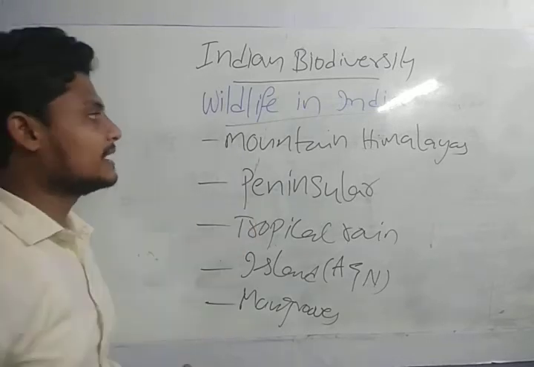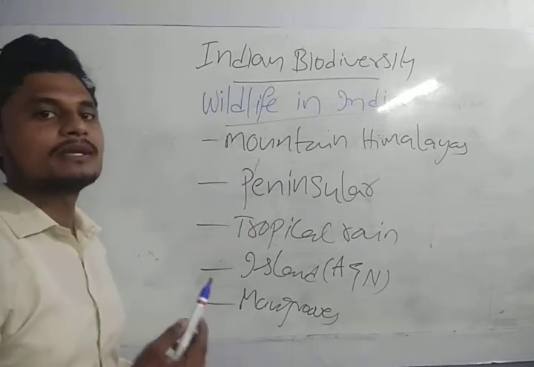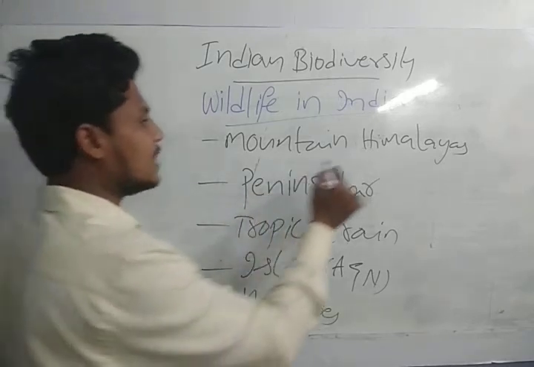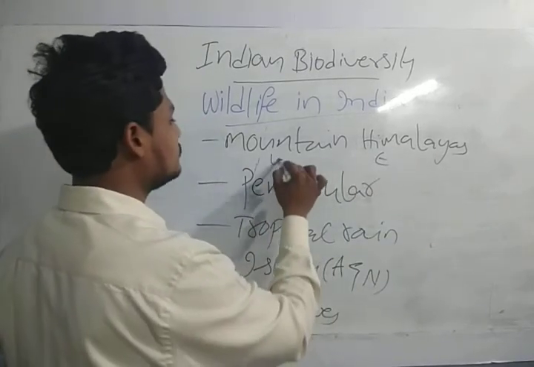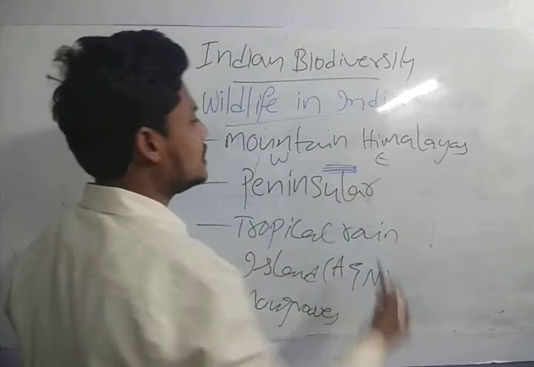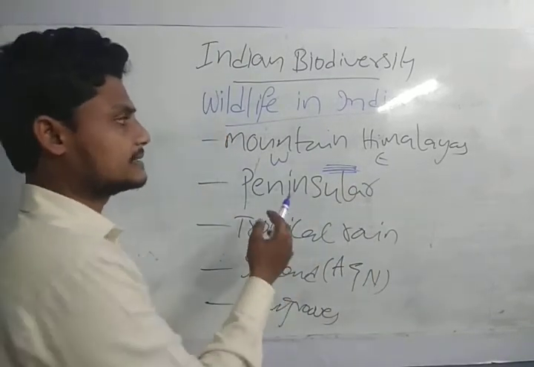The Himalayan mountains can basically be divided into the eastern Himalayas, the western Himalayas, and the foothills, which we will see in a separate session.